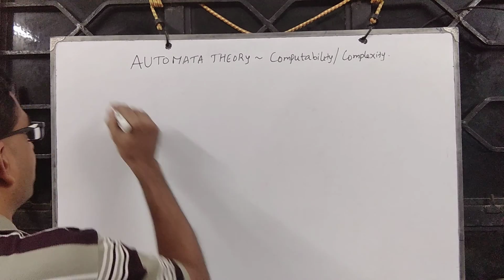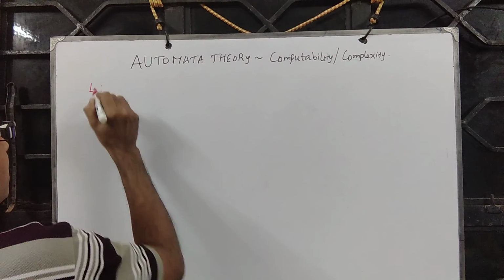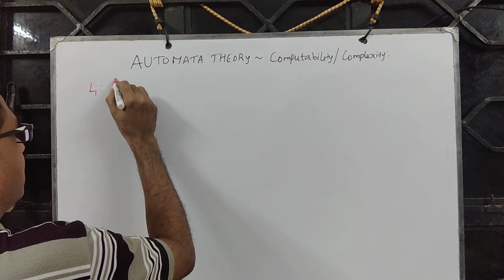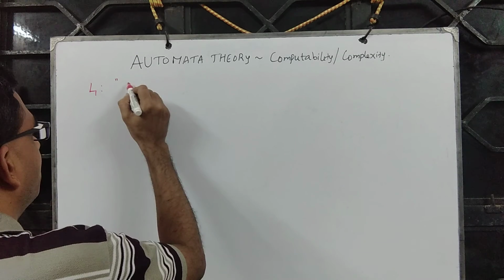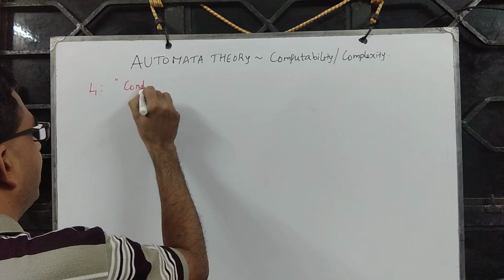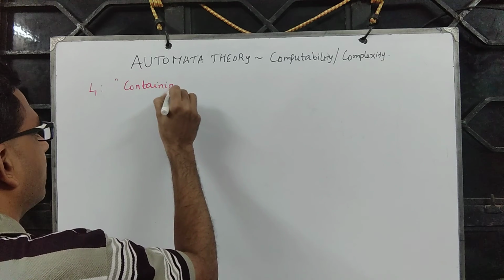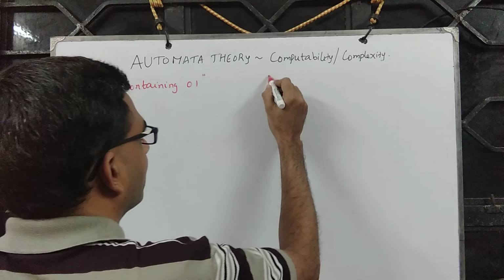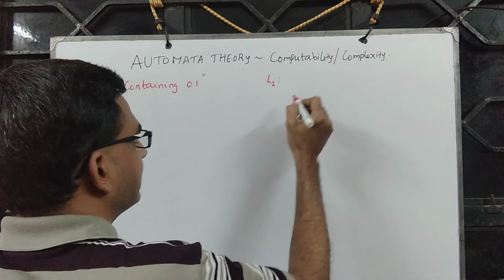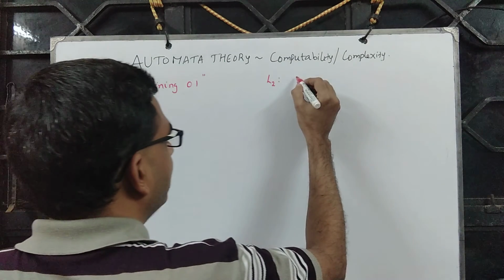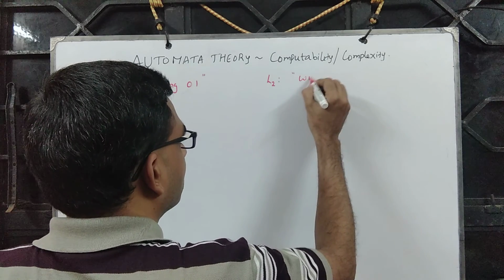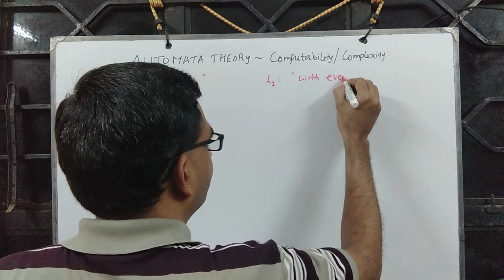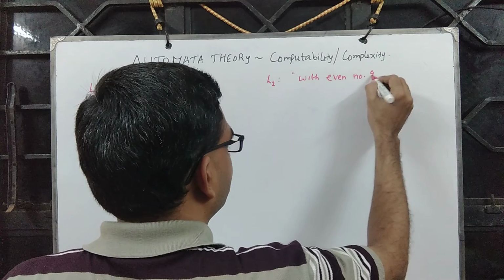Consider these two languages. The first one, L1, is the set of all strings over {0, 1} containing the substring 01, and language L2 is the set of all strings over {0, 1} with an even number of zeros.